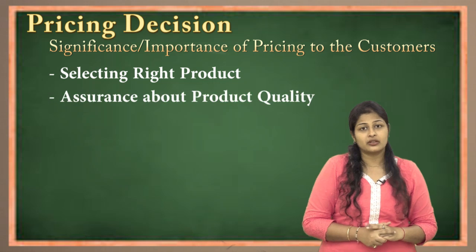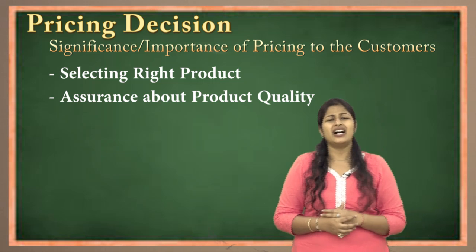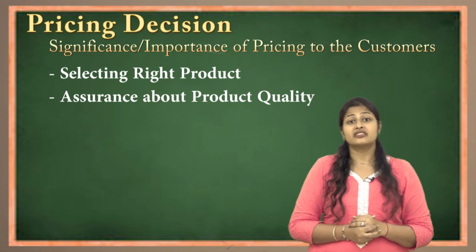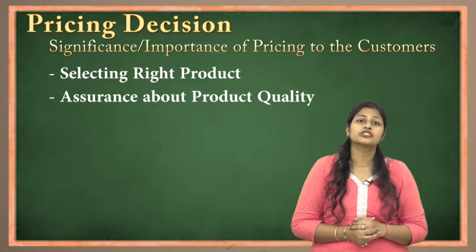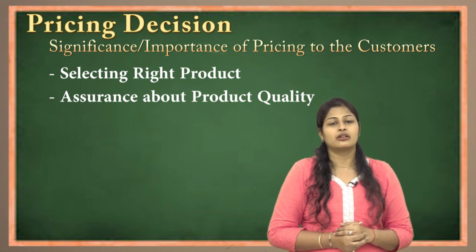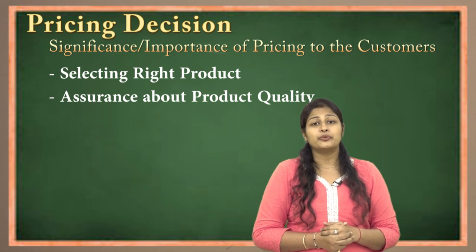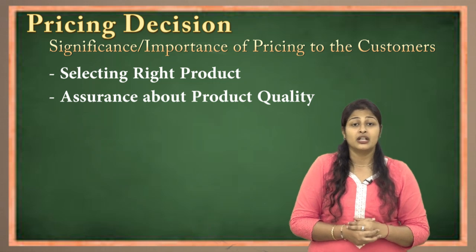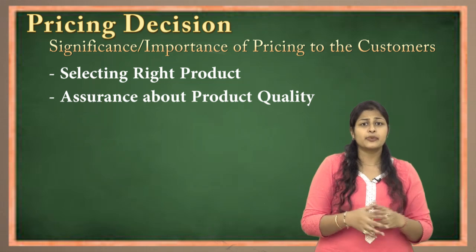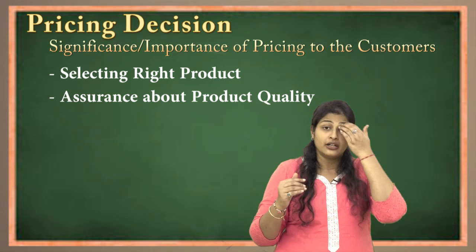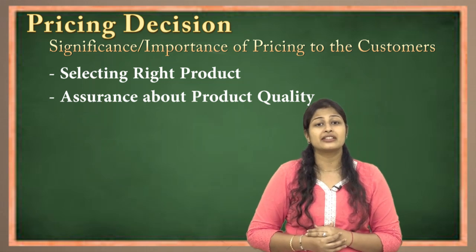Second is assurance of product quality. The person who is ready to pay a good amount for quality will definitely go for higher brands. For example, when you talk about cars, none of the cars compromise on health or security protection purposes, but there is a difference in the luxury segment. When you pay 1 crore for a Jaguar, you expect more features and a quality car. When you pay 5 to 7 lakh for a new car from Maruti and all, there are safety precautions, but you cannot expect that luxury touch in these cars. So pricing actually helps the customer to analyze the quality.